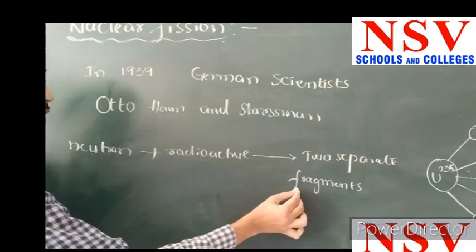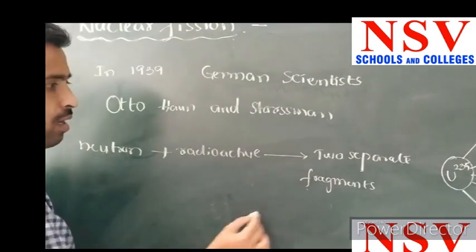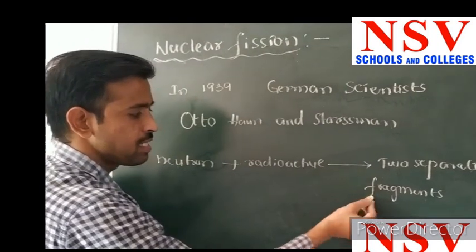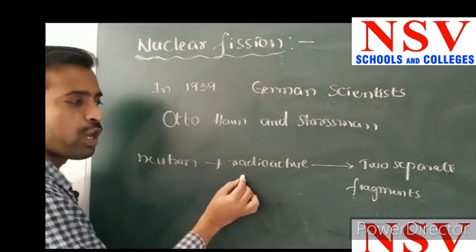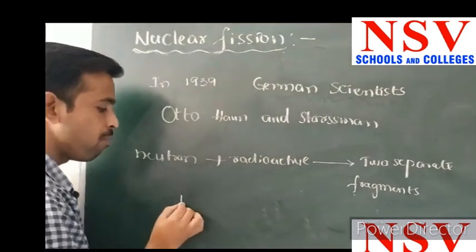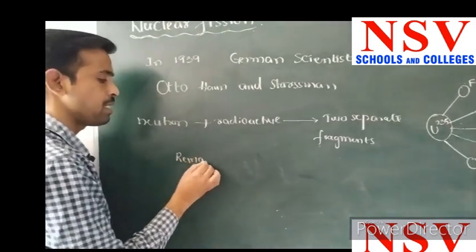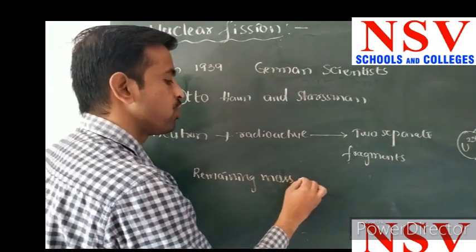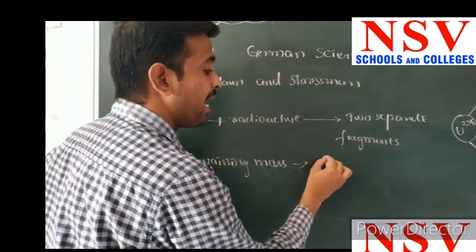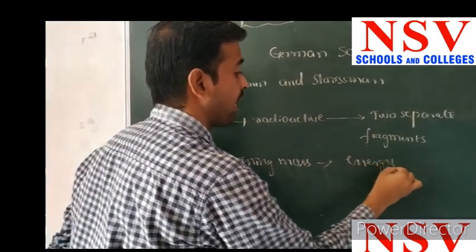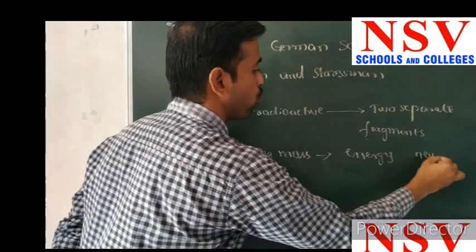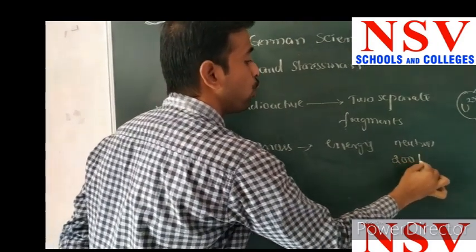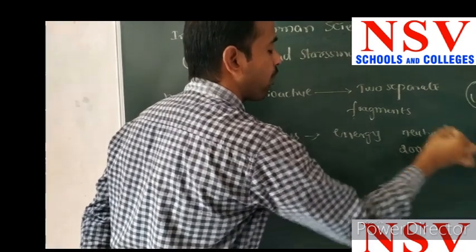From this case, we have to understand that the mass of these two separate fragments is always less than that of the radioactive element. The remaining mass changes into energy, like the kinetic energies of the neutrons. In this case, the neutrons' energy is approximately 200 mega electron volts.